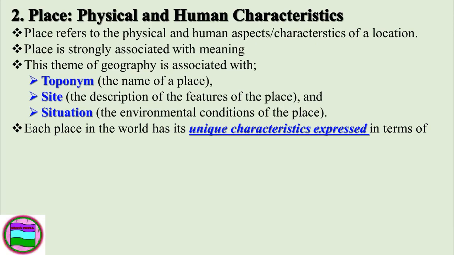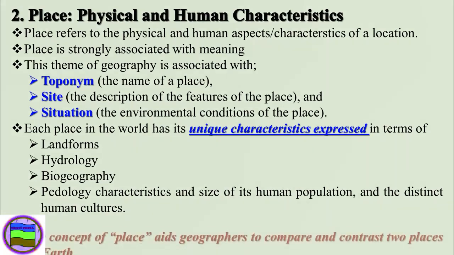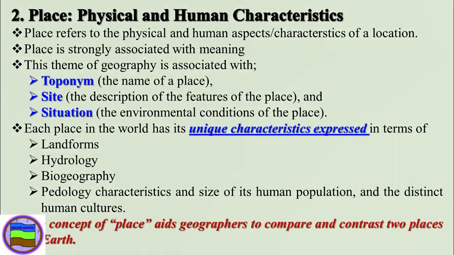Each place in the world has its unique characteristics expressed in terms of landforms. Every place has its own unique features, in terms of landforms, hydrology, biogeography, pedology or soil types, and also the size of the human population and distinct human cultures. Therefore, the concept of place helps geographers to compare and contrast two places on the earth.